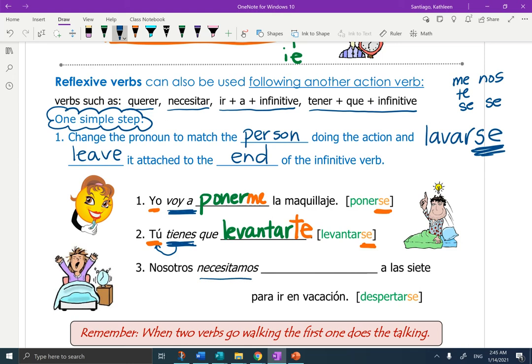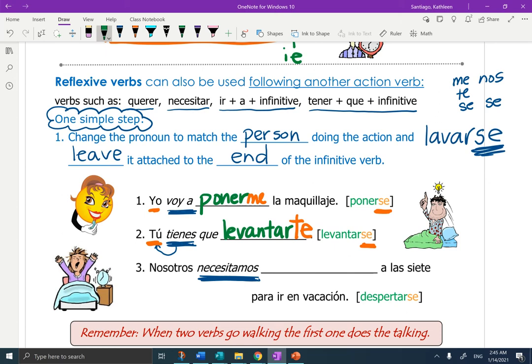And let's look at número tres. Nosotros necesitamos. We need. This is already conjugated. Okay? So we now have to look at the whole sentence. Nosotros necesitamos blank a las 7 para ir en vacación. And the word is despertarse. So we have to wake ourselves up at 7 to go on vacation.